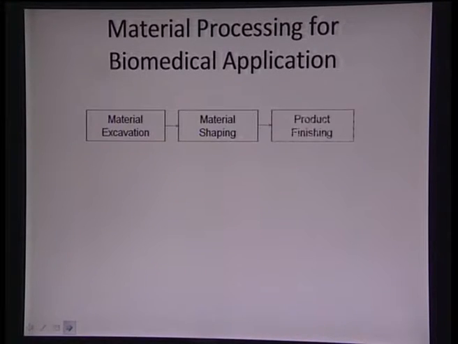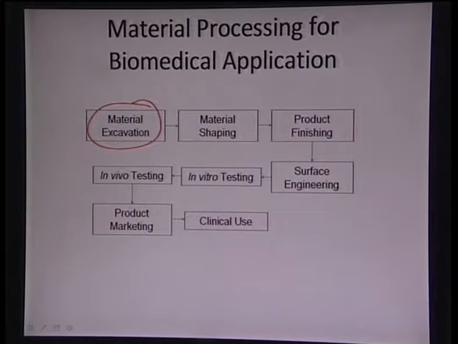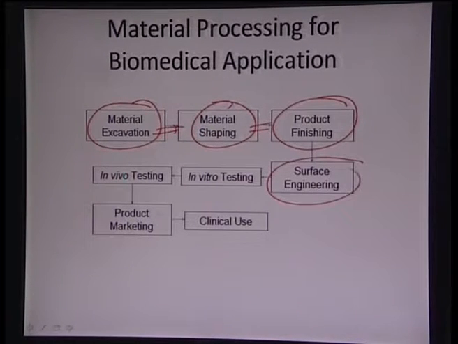And the overall material processing is very critical, because we have to extract the metal, process it, achieve something tangible, and then do certain biological testing to be able to use it as a biological implant. So the overall process flows like this: material excavation, it then goes to material shaping to achieve a tangible form, then the product finishing to finish it to certain scale, and then do some surface engineering, because we require certain surface treatments, nitriding or any biological coating, and then it has to be tested in vitro, and then in vivo. In vitro means outside the body, in vivo means inside the body, and then it has to be